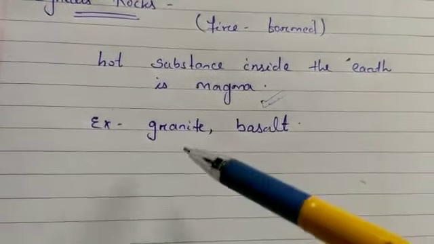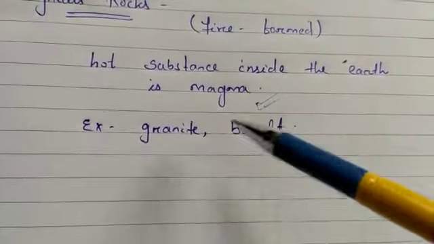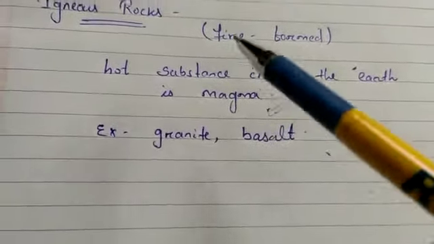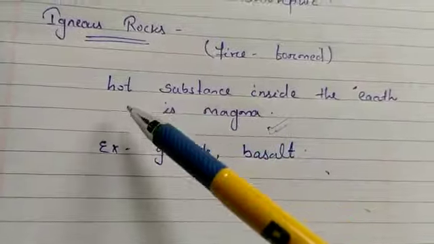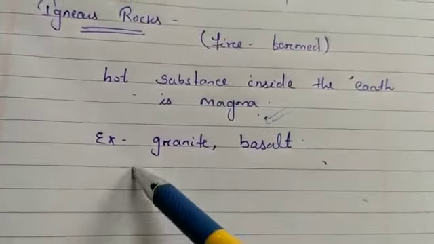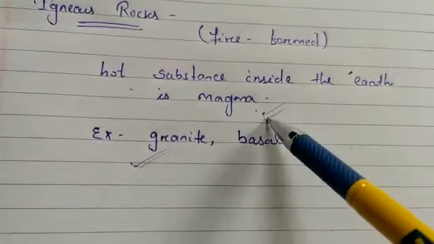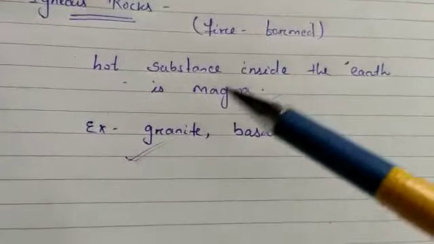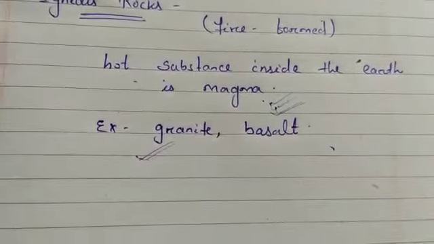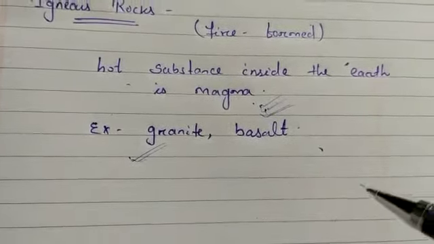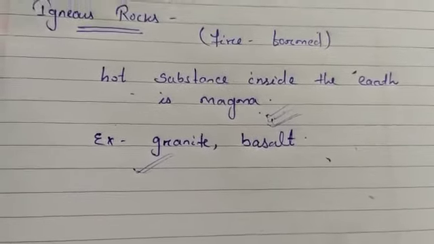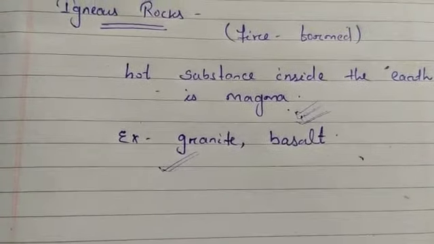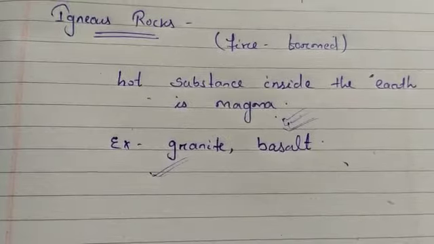So it is light colored, and basalt is dense and dark colored. These two are examples of igneous rock, which are formed from hot magma. Here granite is light colored and basalt is dense and dark colored. Granite is used to make temples and buildings. Here basalt is used as a strong road surfacing material. So this is about the igneous rock. Now we will see the sedimentary rocks.